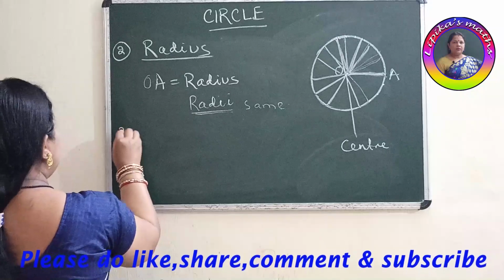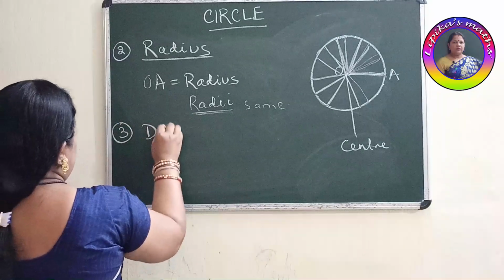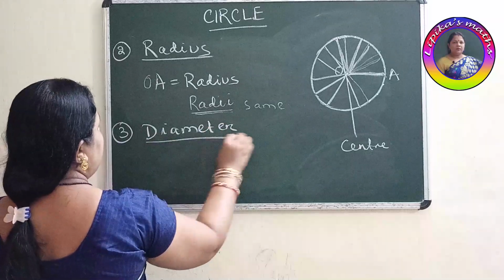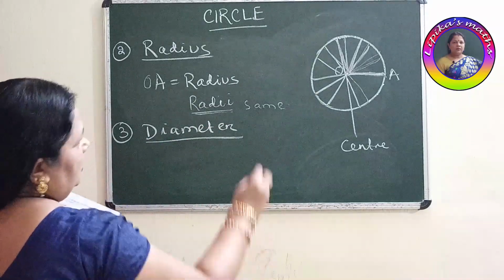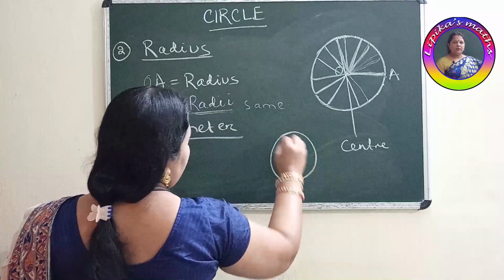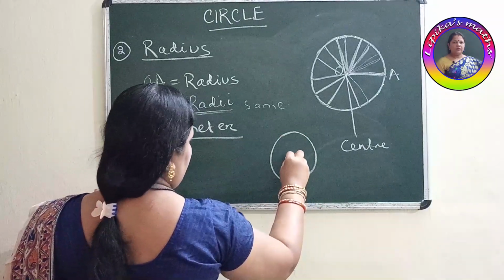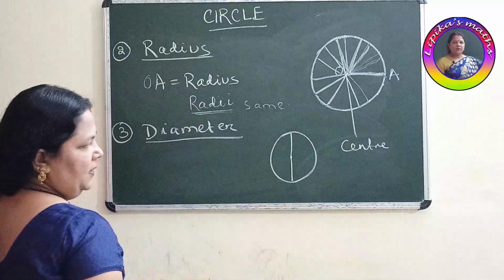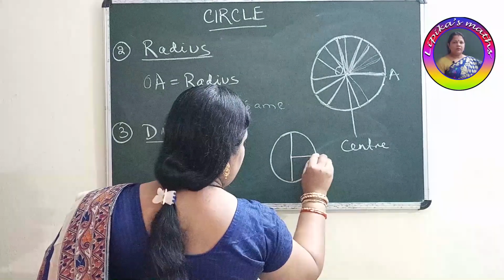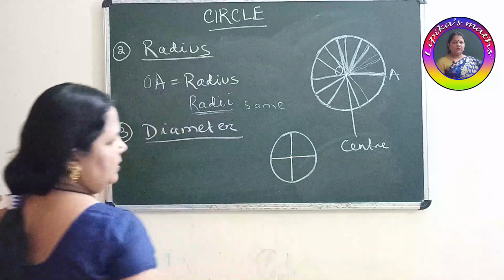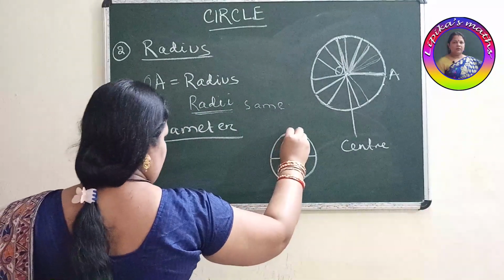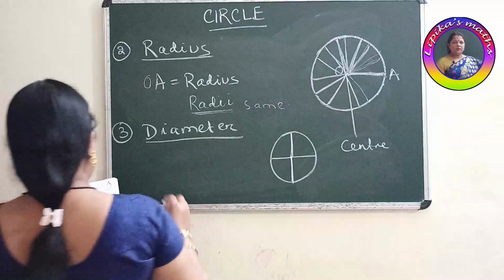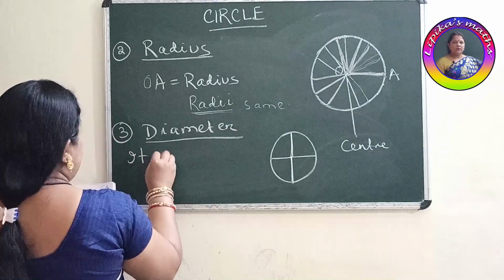Then the third one is your diameter. What is diameter? Suppose this is the circle, this is the center, okay, this is a radius, this is also a radius, yes or no? This is one radius, this is also a radius, yes. So we can say the diameter is a line segment.